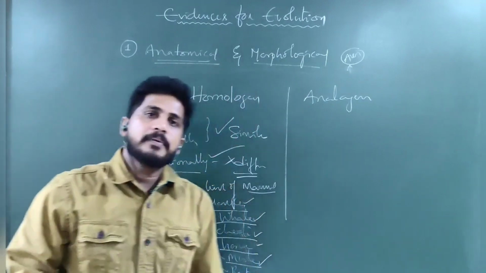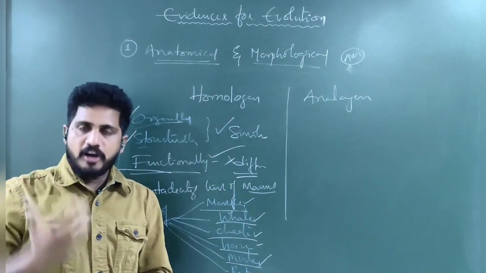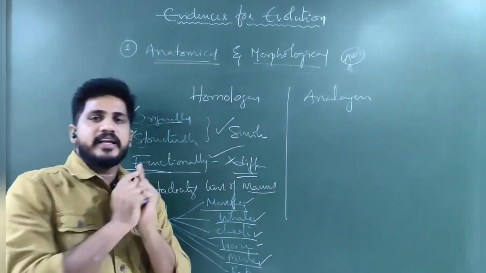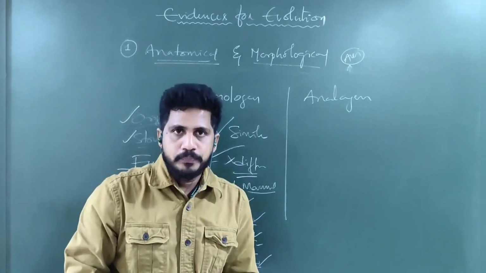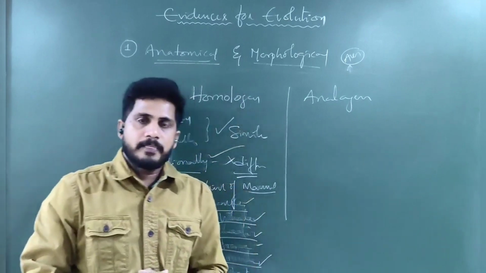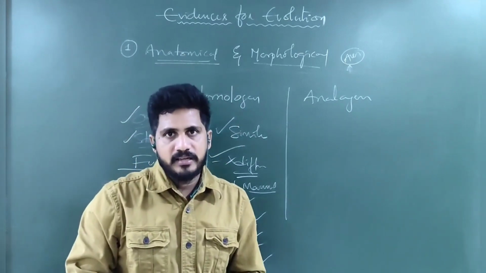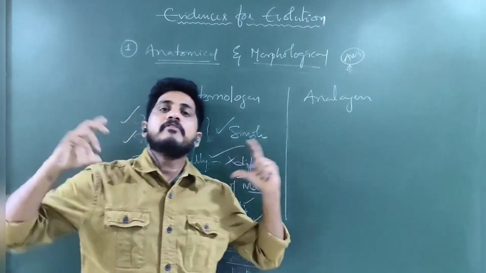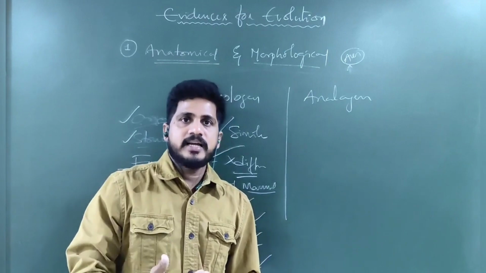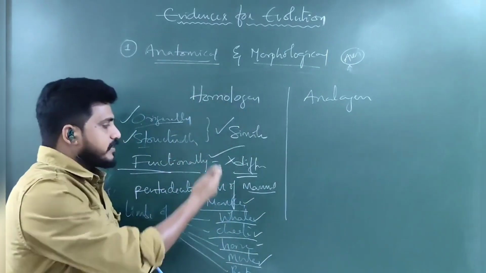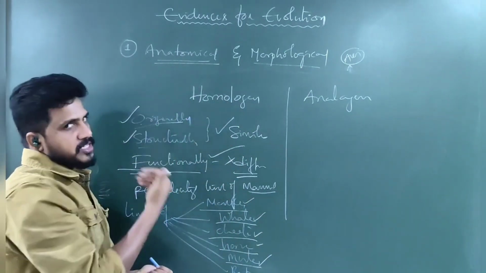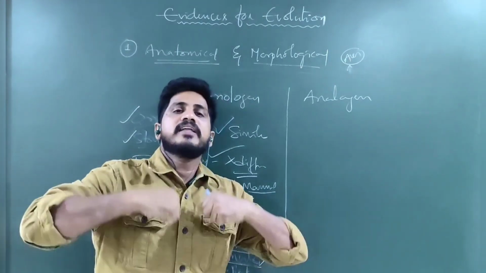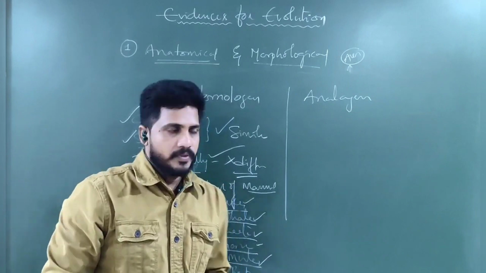Why? They have adopted the same structure which is originally similar, but according to the changes in the environment they are living in, they use it differently. A whale is living in the water. It cannot hang like a monkey. It cannot run like a cheetah or horse. It has to swim, so it becomes flippers. Understand? So even though their structures and origin are similar, they have adaptations to their own environment and use them accordingly.